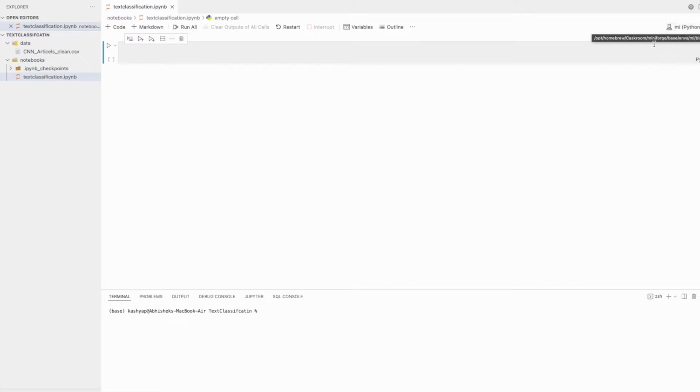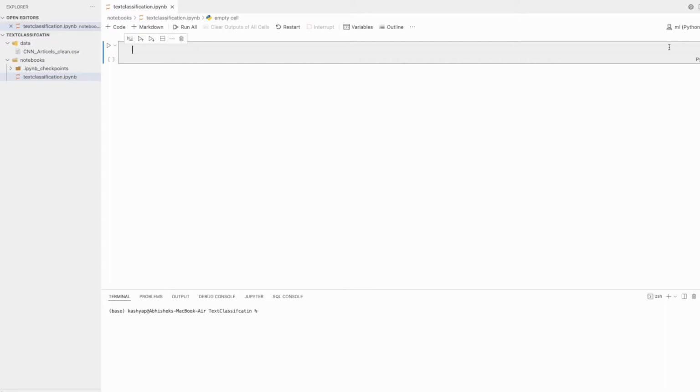In my case I am using my general kernel. This same kernel I am using for different machine learning stuff. You can create a new virtual environment for the same project, and that is recommended. I am not doing that because each and every day I have to build a new one. I am working simultaneously on different projects. So for testing purposes I just created one ML environment where all the packages are there.